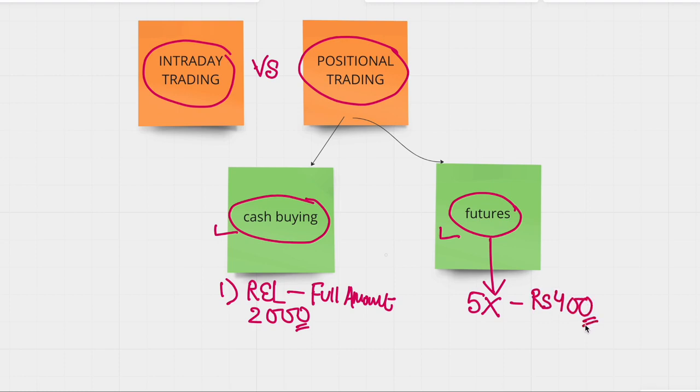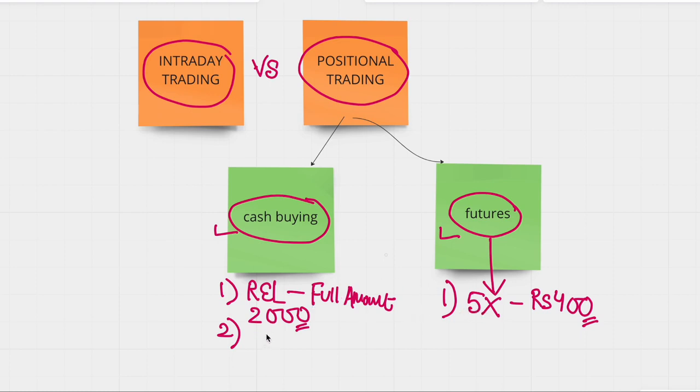So the difference between cash buying and future trading is in cash buying, you get a stock to buy at a particular value anytime in the market hours, and you have to pay the full amount. On the other hand, in futures trading, you get a leverage of 5x, which depends on the brokers as well.